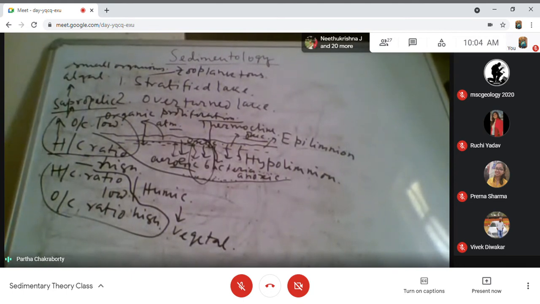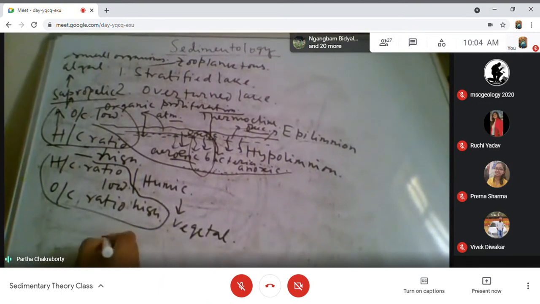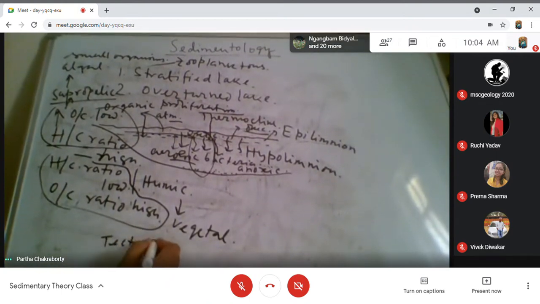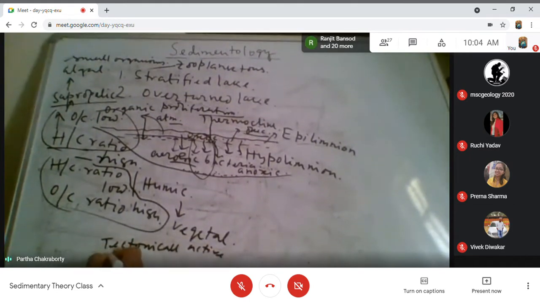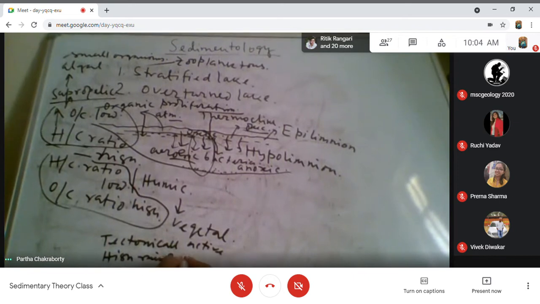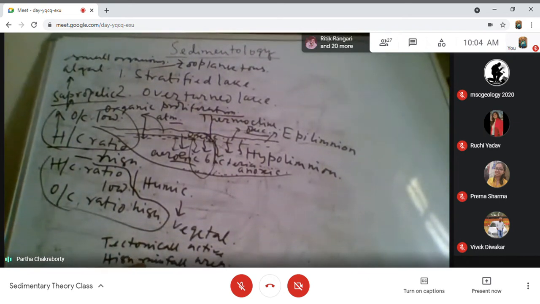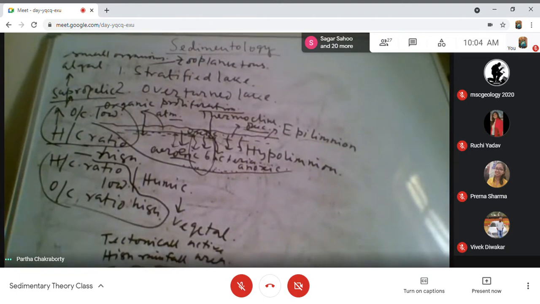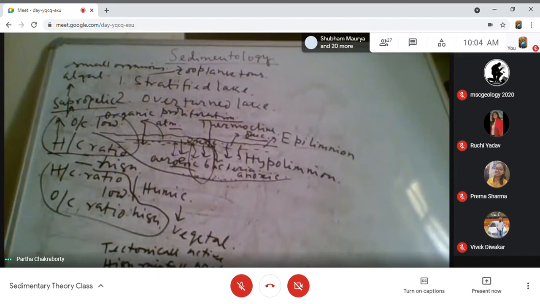So where I get the overturned lake, we get mostly the more tectonically active area, high rainfall area, mostly tropical lakes, where there is a high rainfall.